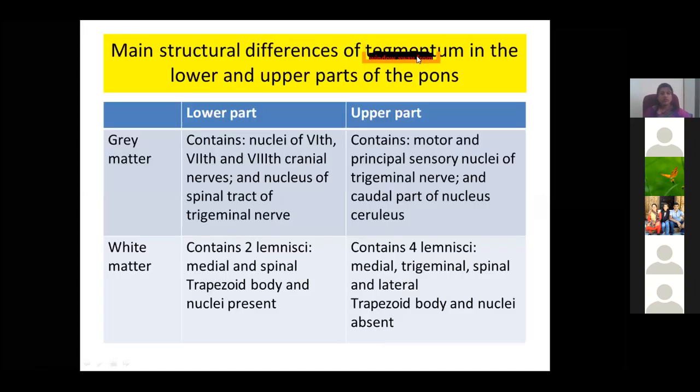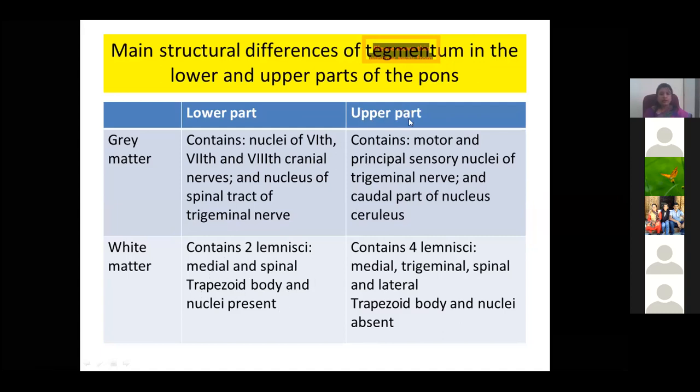So, main differences between the upper and lower part of pons. In the grey matter and white matter, in the lower part of pons, in the grey matter, you find nuclei of 6, 7, 8 cranial nerves and nucleus of spinal tract of trigeminal nerve. In the upper part of pons, mainly you find a motor and sensory nuclei of trigeminal nerve along with the nucleus ceruleus. Then the white matter consists of 2 lemnisci, medial and spinal, trapezoid body and nuclei present.